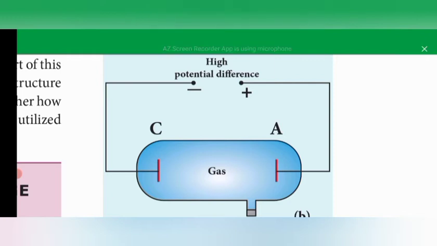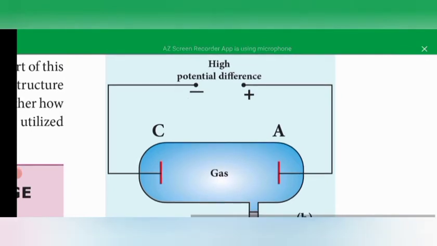And the fifth property is the speed of cathode rays, which we have to compare to the speed of light. You know very well about the speed of light, that is 3 × 10^8 meters per second. The speed of the cathode rays is about 1/10th of the speed of light. So these are all the properties of the cathode rays.